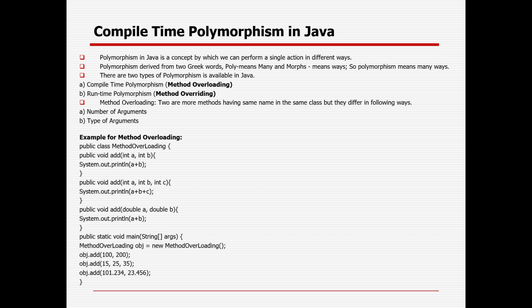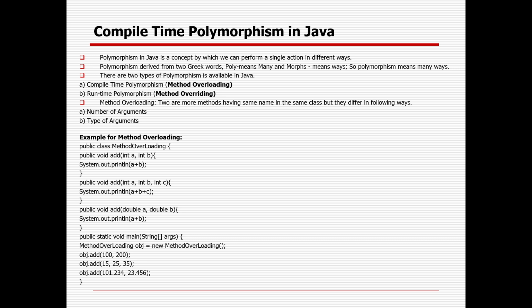Method overloading. Suppose I want to give a simple example of polymorphism, primarily method overloading. You are a single person, but you can vary by changing your workplace or other things. You are taking a training here, so you are a student for me. If you go to the office, you are an employee; at the market, you are a customer; at the bank, again a customer; at home, you can be husband, wife, father, mother for your child or spouse. So you are a single person, but you differ, right?